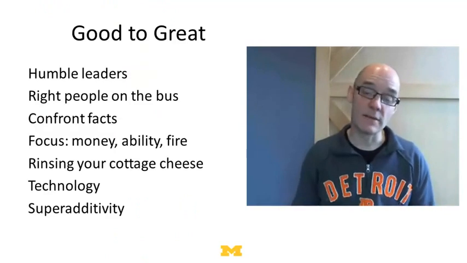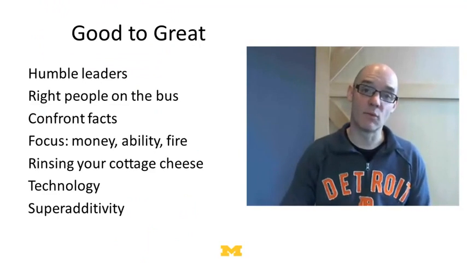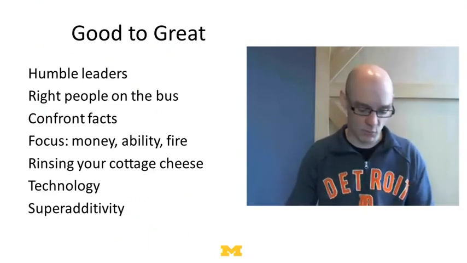There's a famous book written by Jim Collins called Good to Great. What he did is he looked at a whole bunch of companies that have been successful, and then he said, let's see what the characteristics of those companies are. And what he found is, these are the companies that are good to great, and this is what they have. They have humble leaders. They have the right people on the bus. They have the right employees, not necessarily the smartest employees, but the right employees.